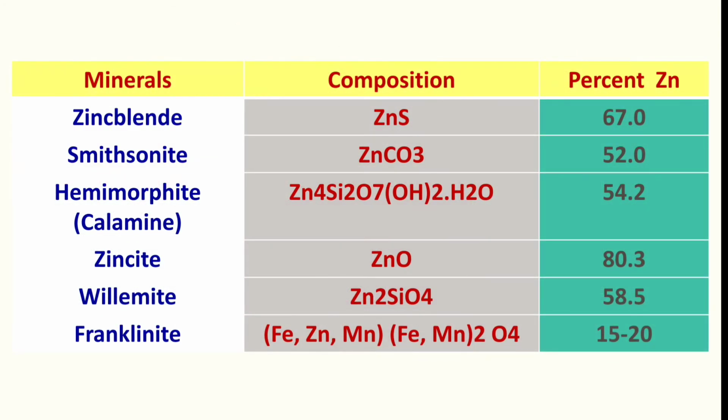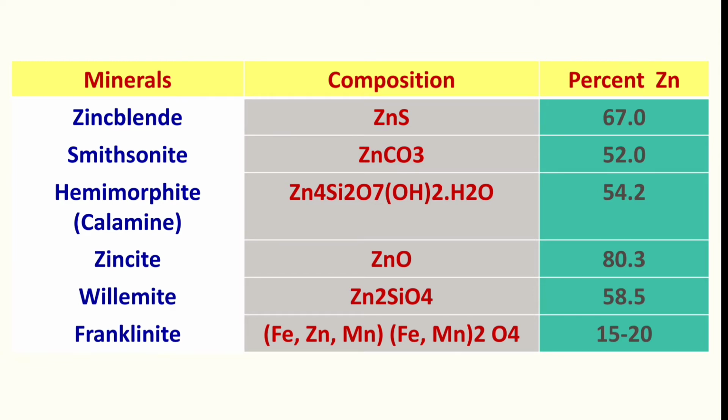And in the case of zinc, you have to remember zinc blende, that is ZnS, okay. Approximately 67% of zinc is extracted from zinc blende. Then smithsonite, the carbonate mineral, ZnCO3, has 52% zinc.